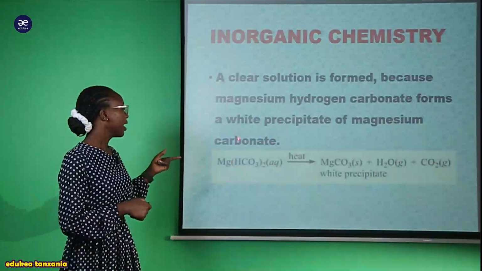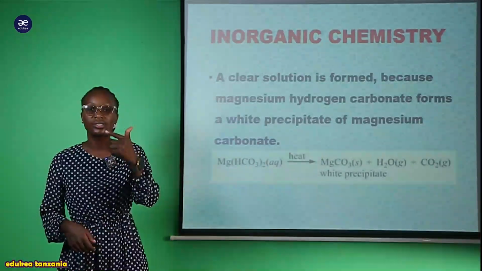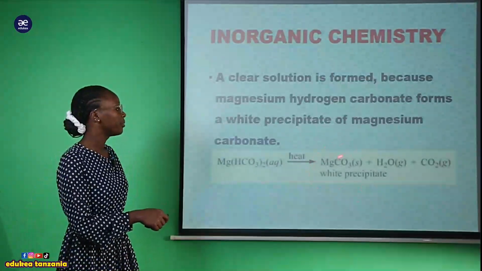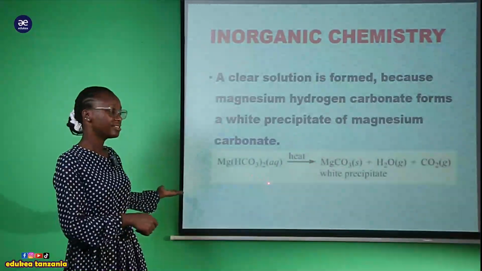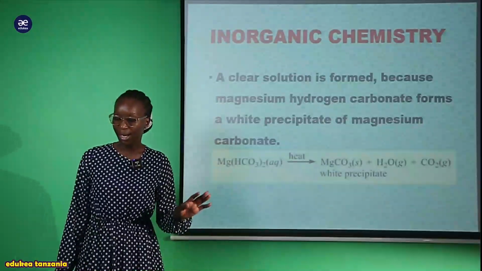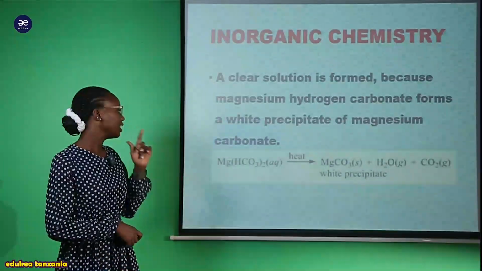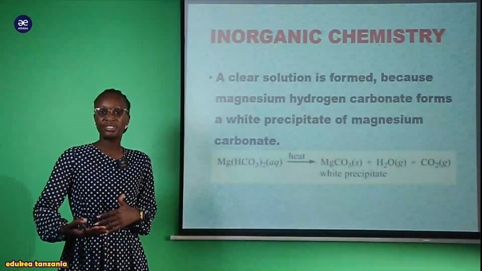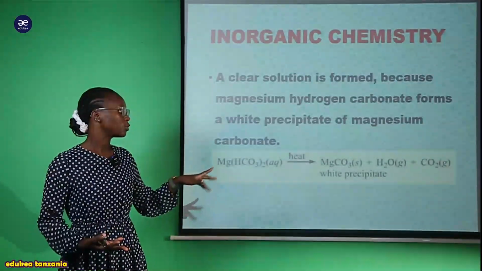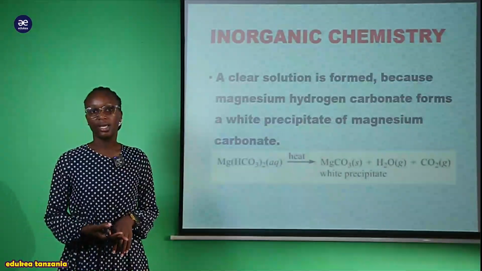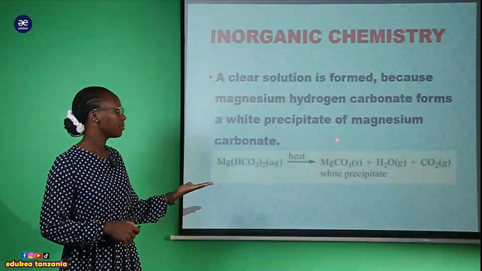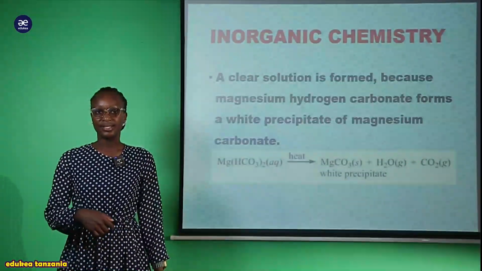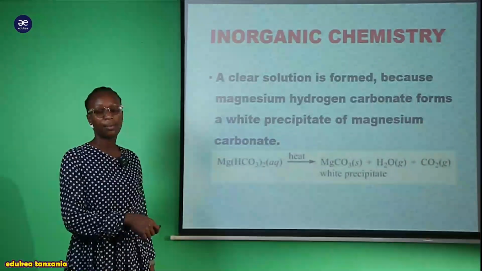As you see here, magnesium hydrogen carbonate ikidissociate under thermal, ina maana ikiundergo thermal decomposition ndipo inaenda kupelekea formation ya huyu magnesium carbonate, but here is different. That's why tuliona kwamba ni clear solution. So my student, huyu magnesium hydrogen carbonate akiundergo thermal decomposition, ina maana akivunjika under heat, ndipo tunaenda kupata the white PPT. Ndipo tunaenda kupata white PPT of magnesium carbonate, lakini pia water molecule ambayo ni water vapor because there is a heat condition, lakini pia carbon dioxide gas.